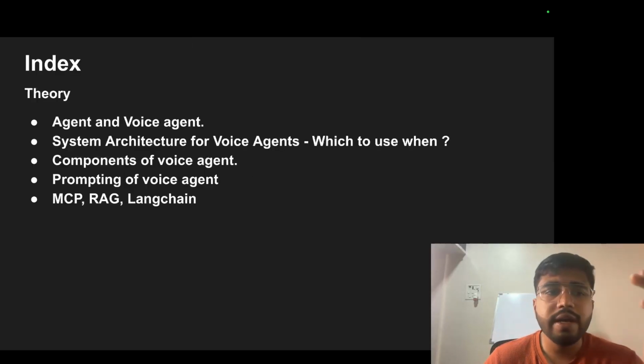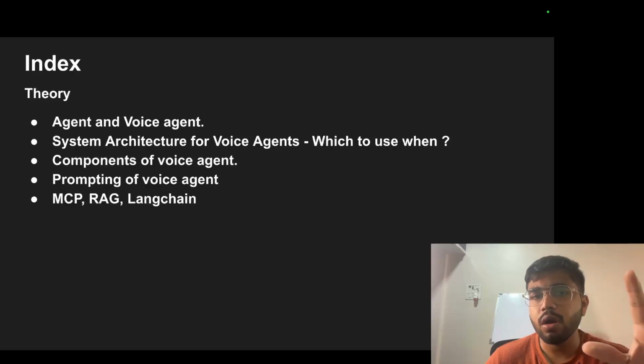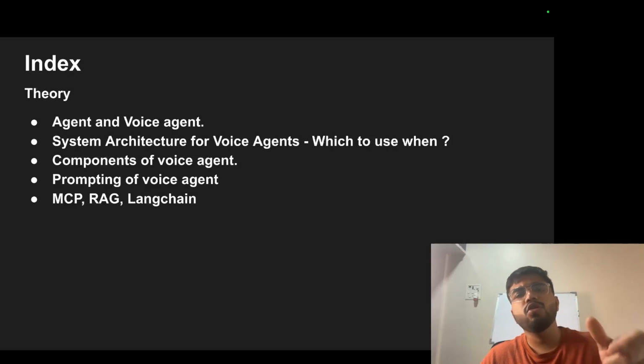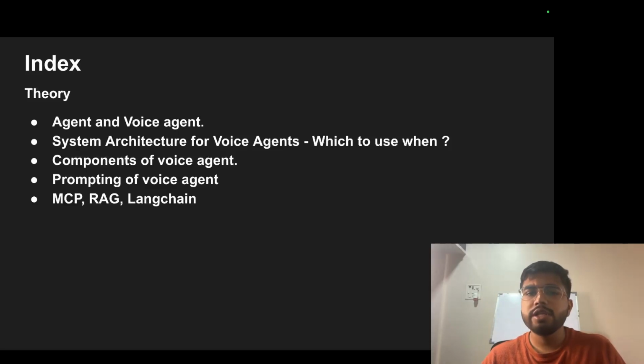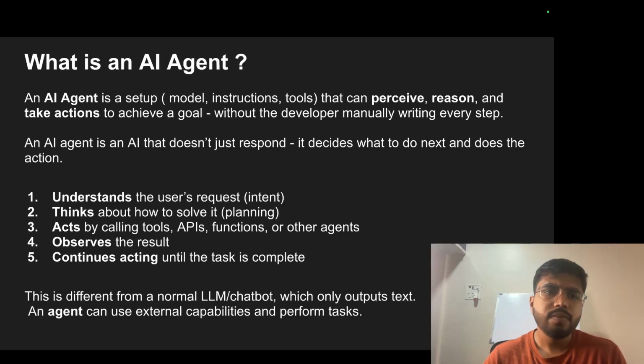So what is the index and what are the things that we are going to talk about? What is an agent and a voice agent? What is the difference between a normal agent and a voice agent? Why are voice agents important? Some architecture around voice agents and which architecture to use when. What are the different components when you are building a solution for a voice agent? Prompting of a voice agent, MCP, RAG and LangChain. Okay, let's proceed. So what is an AI agent, right?